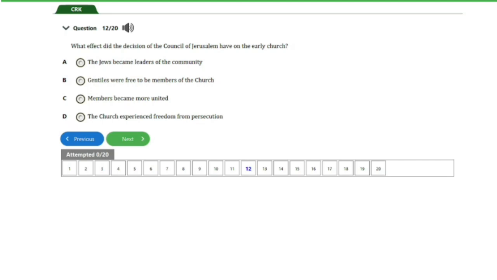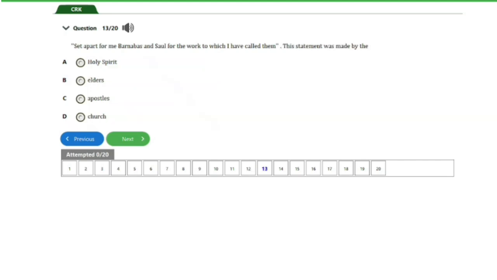So let's head on to the next question, guys. So guys, we have here question number 13. It says, set apart for me Barnabas and Saul for the work to which I have called them. This statement was made by the A. Holy Spirit, B. Elders, C. Apostles, D. Church. So guys, the answer to this question is option A. That's the Holy Spirit.